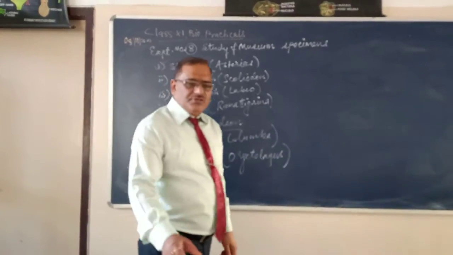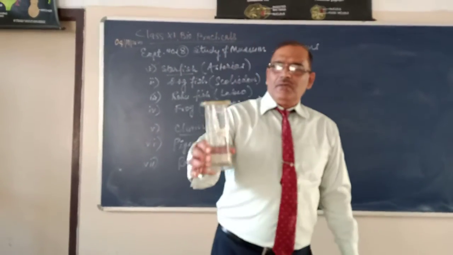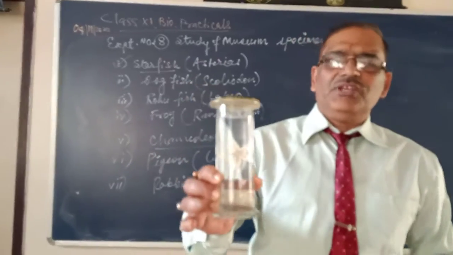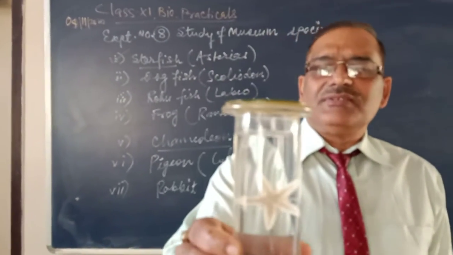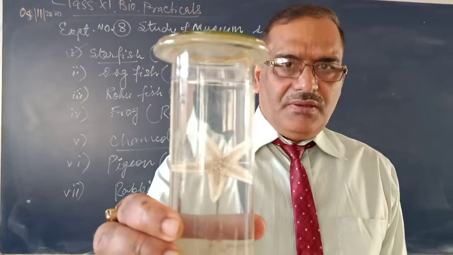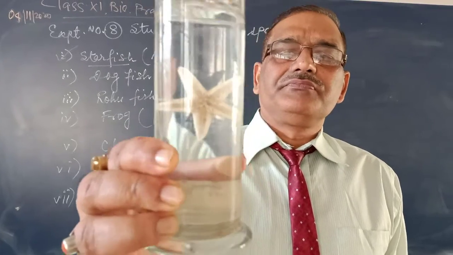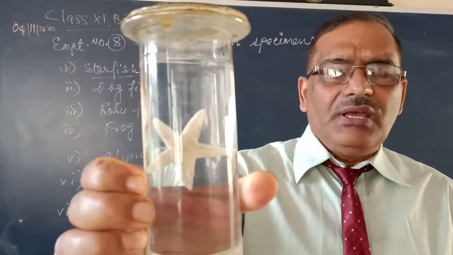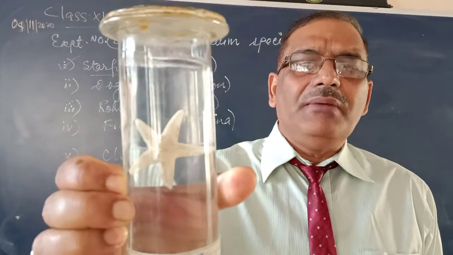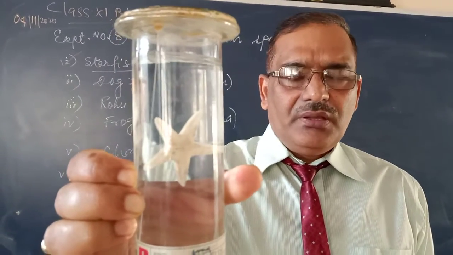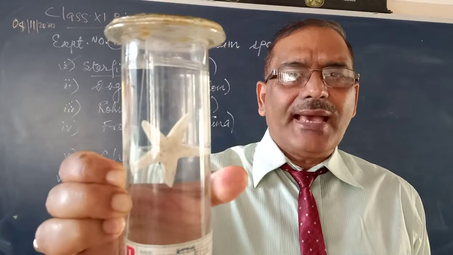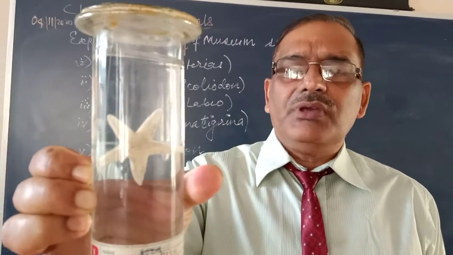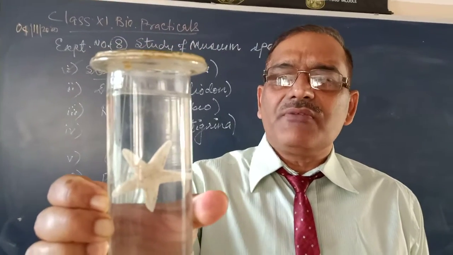So, this is the starfish. Now, you see the specimen. This is the starfish. The English name is starfish, and the scientific name is Asterias. This belongs to phylum Echinodermata. Now, see the features. What features can you find in the starfish?